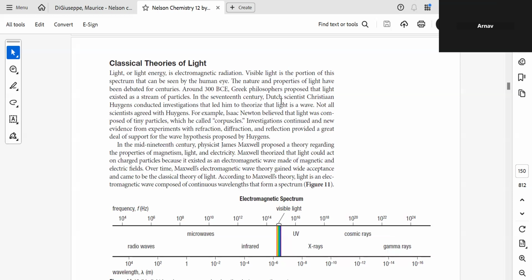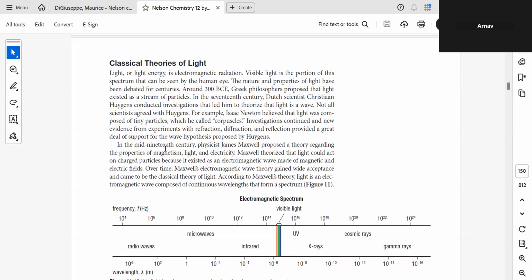Huygens was a smaller scientist compared to Newton, so what Newton said was considered to be the true nature of physics. Newton believed that light is a particle. Huygens believed that light was a wave. He also proved it with properties like refraction, diffraction, reflection.